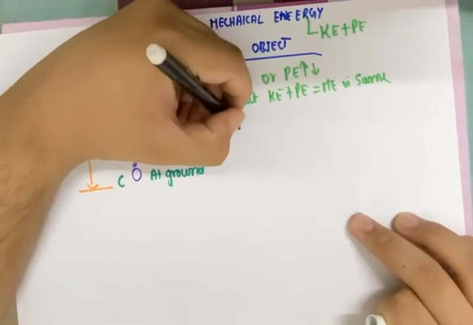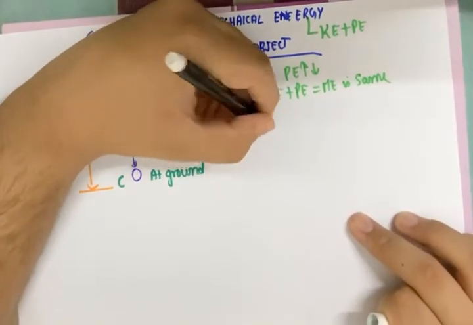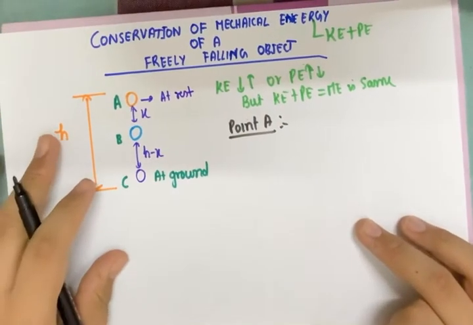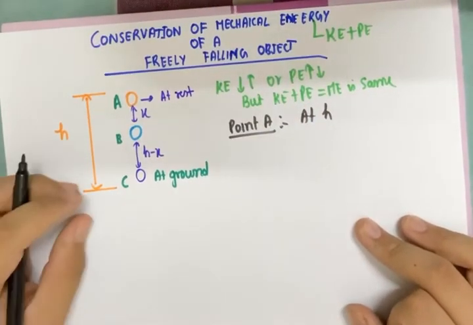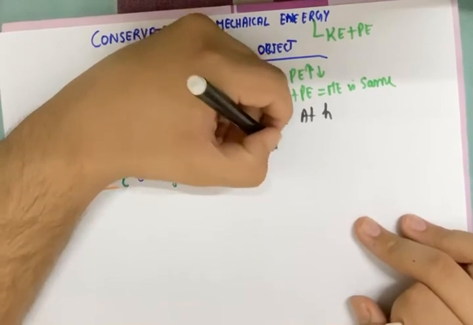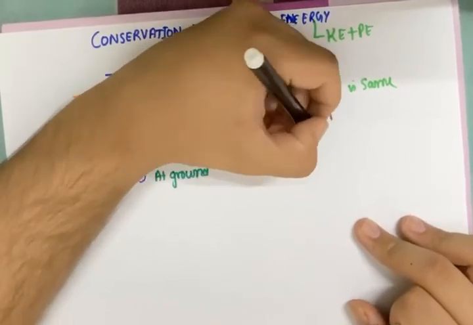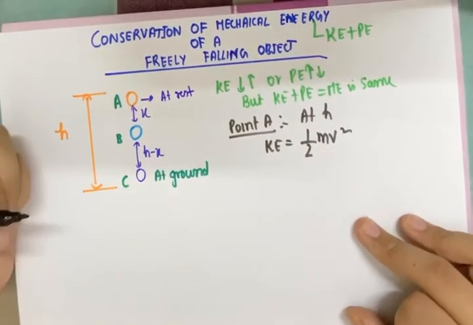So let's talk about point A. Now point A is saying that it is at height h. The object is at h. So what is the kinetic energy? Kinetic energy is equal to half mv square. These are formulas which you should know. Kinetic energy is half mv square.